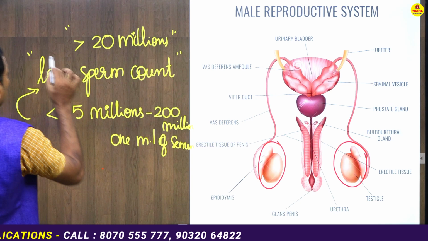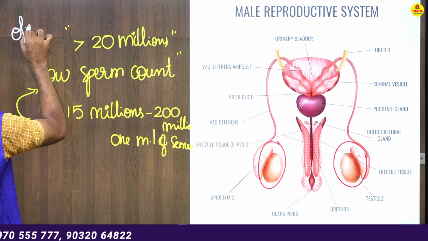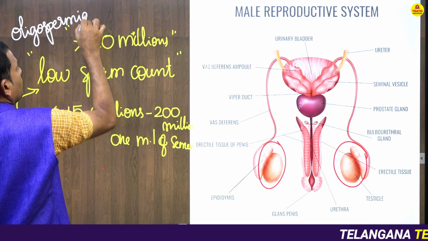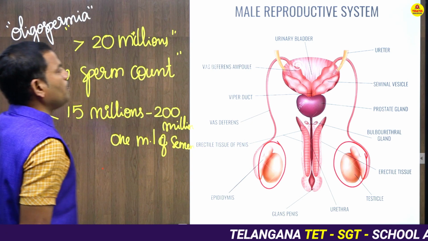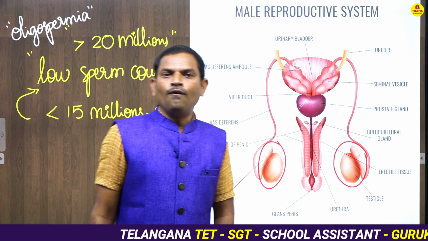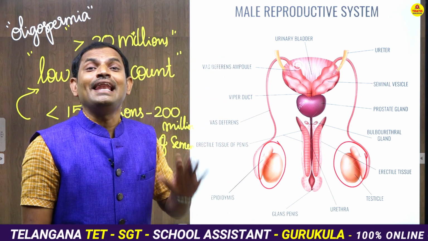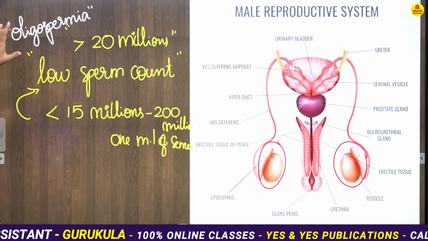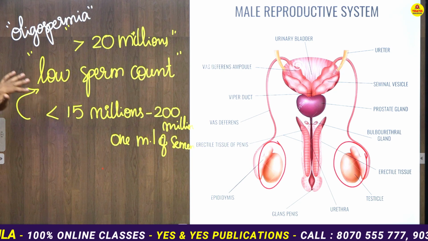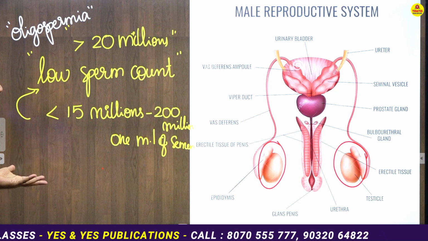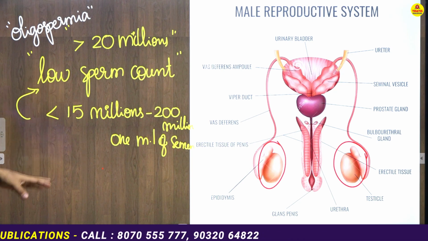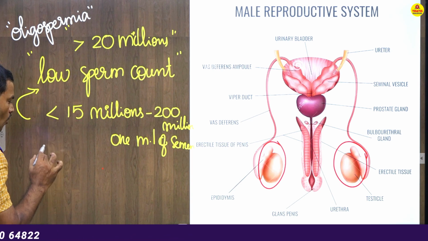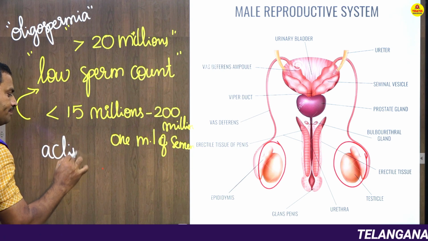And for the low sperm count we will use an important term called oligospermia. So what do you mean by oligospermia? Oligospermia means it is the condition where the production of sperms is less, right? So that low count of sperms can be called oligospermia. Now even some individuals may produce enough count, but the sperms in the semen may not be active.